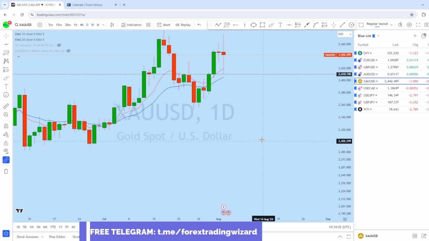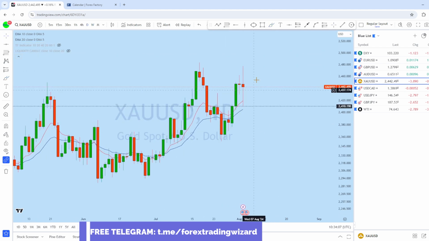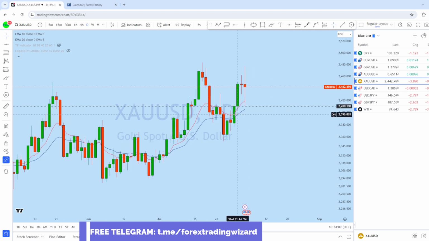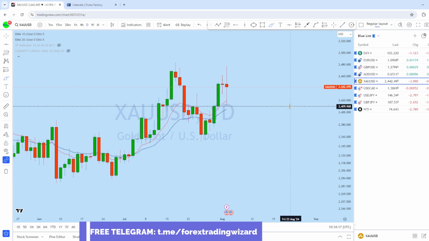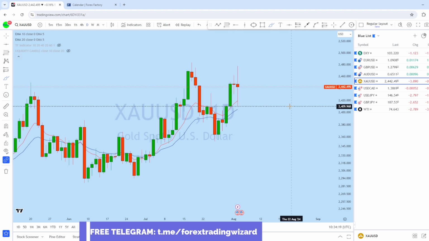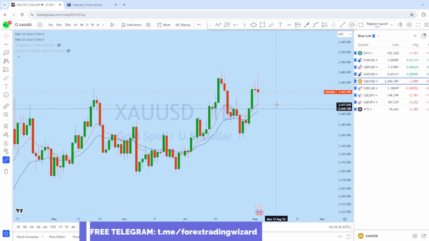Now dropping down to the daily chart, we can see that there is a daily doji. Now this daily doji, if we look at the previous level here, which is the resistance turning support here, and as you have seen in our previous analysis, during the NFP it played out exactly as expected. The market has tested this level and then formed this daily doji, and I think that this week we might see the same reflection of that price action.